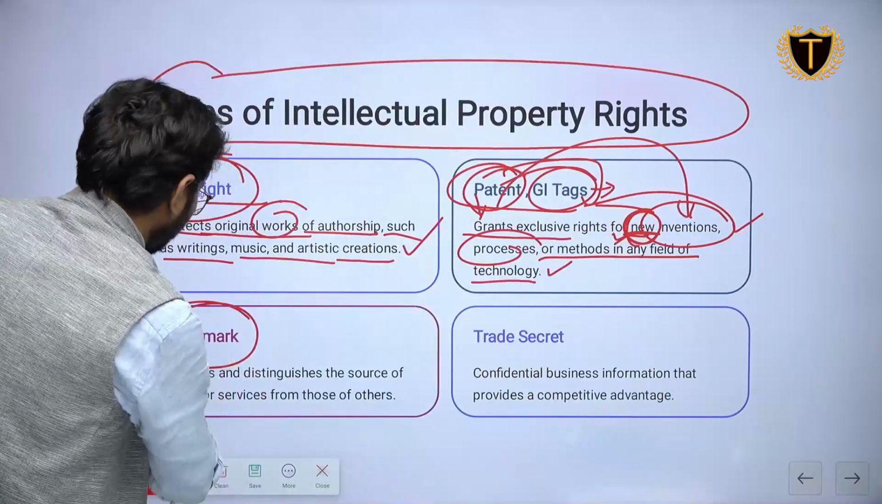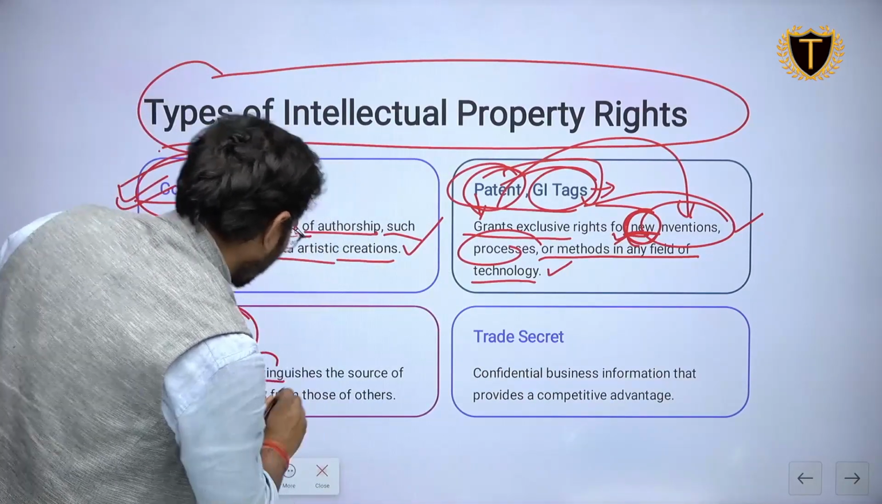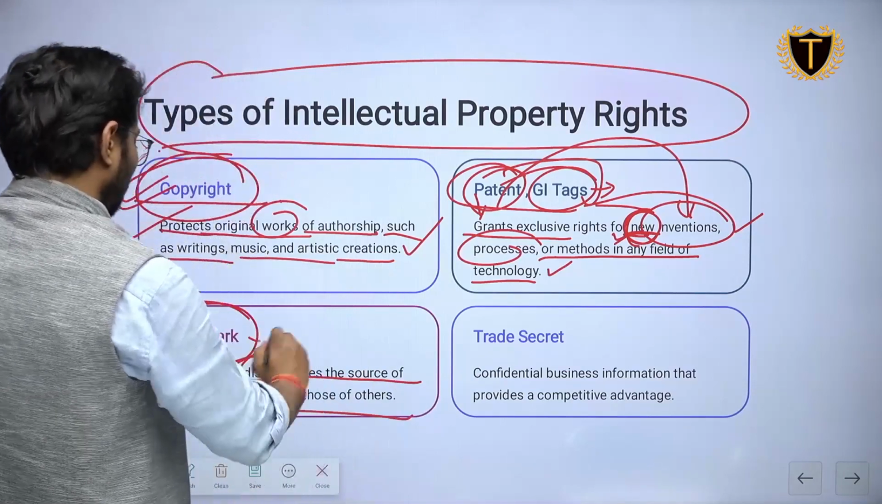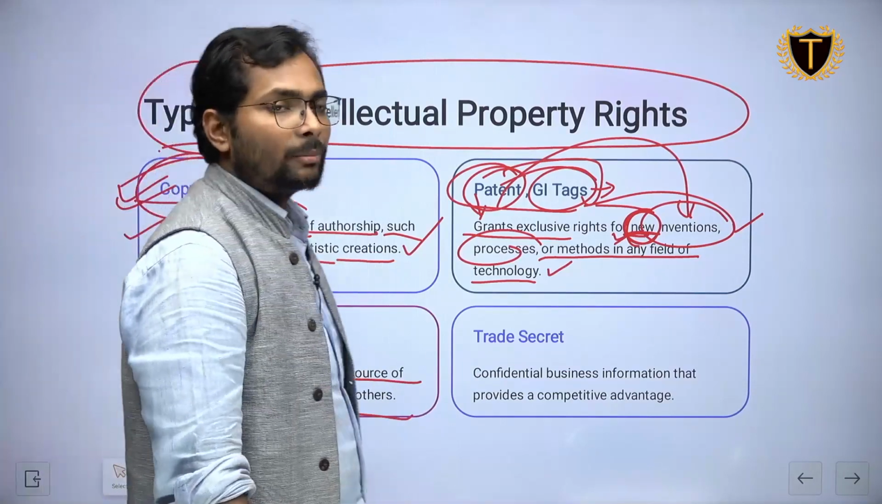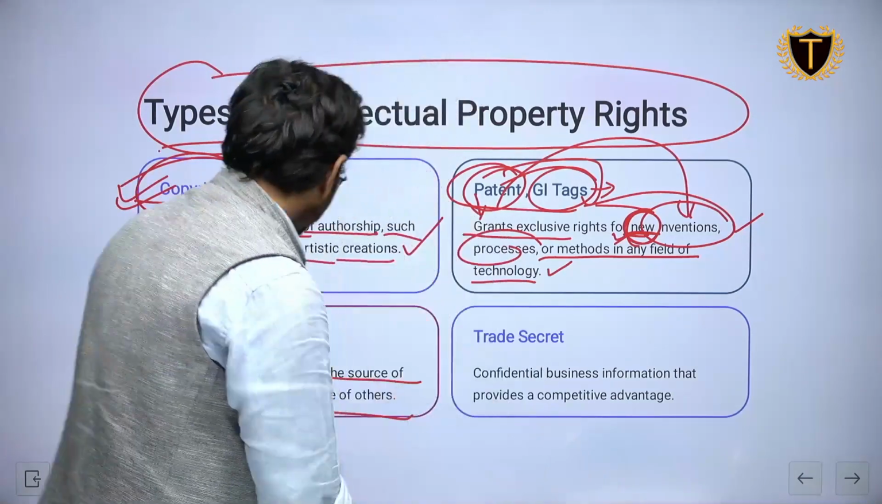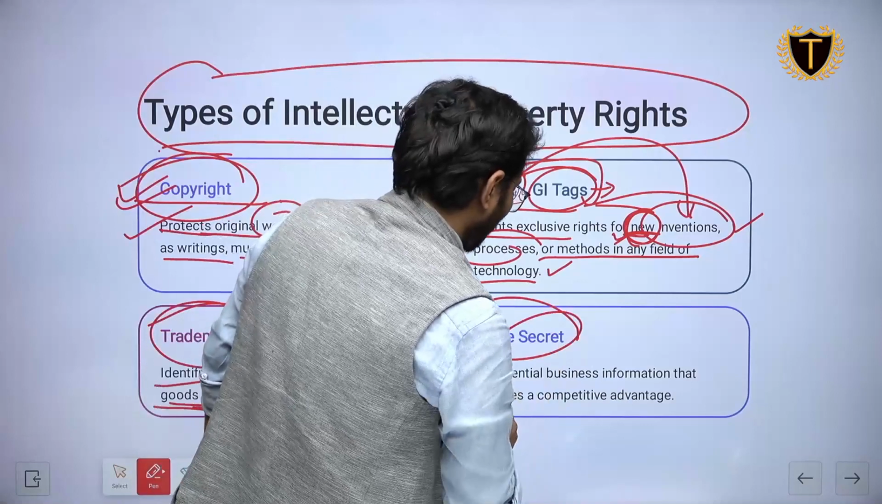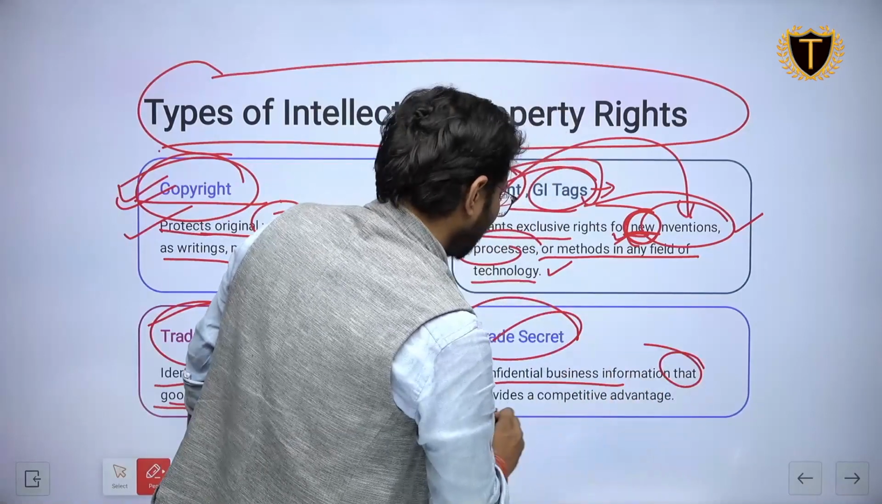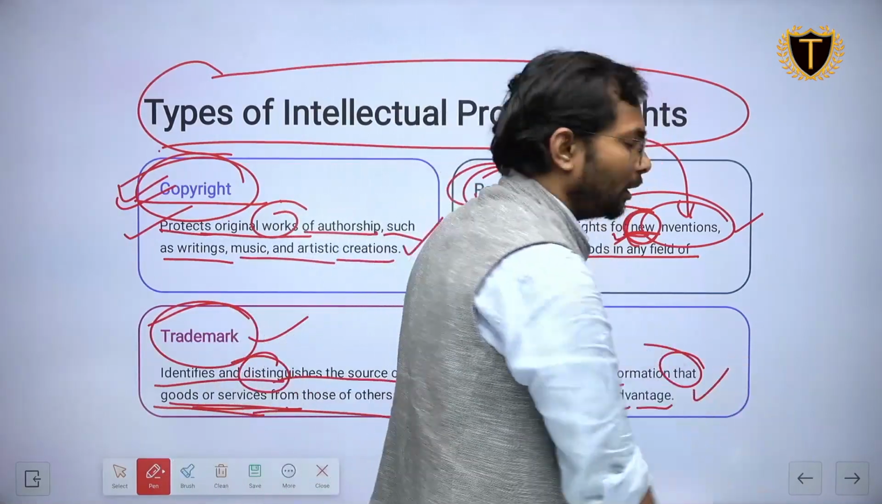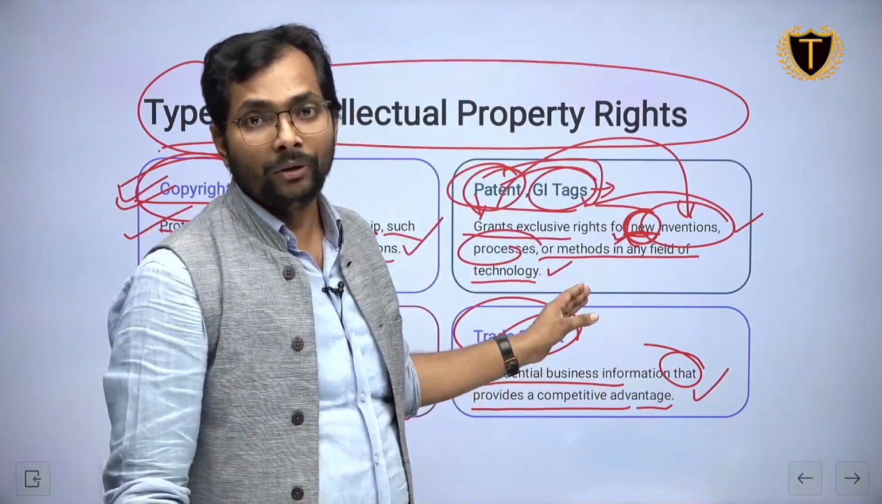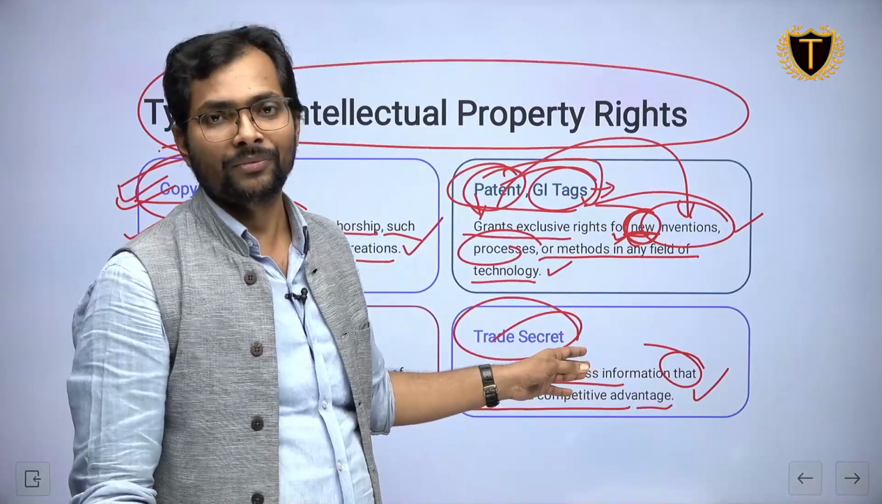This is the trademark, which identifies and distinguishes the sources of goods or services from those of others. Trademark for what? Trademark for the goods and services. Okay, trade secret: confidential business information that provides a competitive advantage. Very important thing, please. And UPSC will ask these questions.